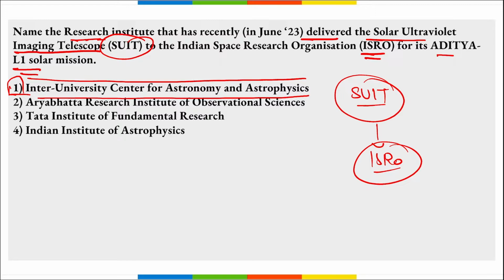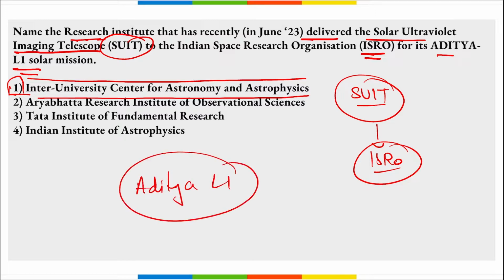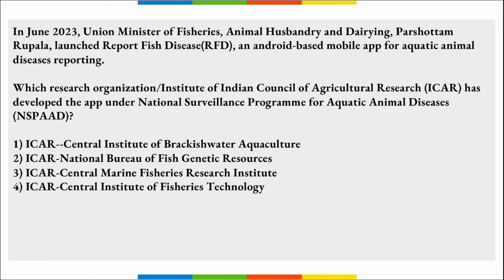And what is this Aditya L1 solar mission? This Aditya L1 solar mission is to study the sun, correct? And L1 here signifies the Lagrange 1 point where this particular satellite will be placed into the space or into the outer universe, correct?